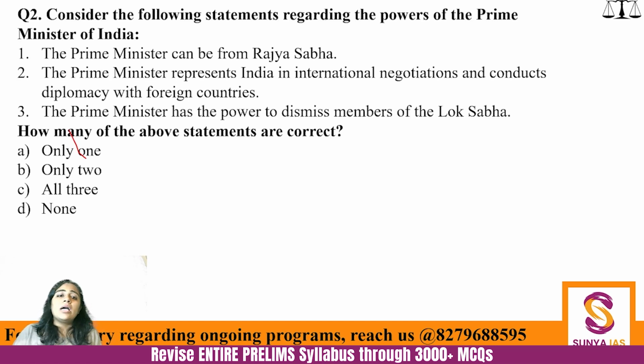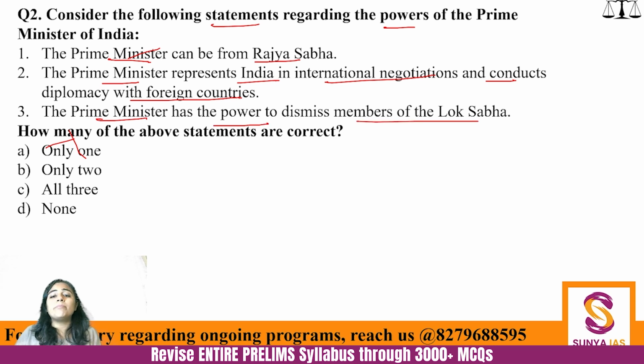Next one. Consider the following statements regarding the powers of the Prime Minister. The Prime Minister can be from Rajya Sabha. The Prime Minister represents India in international negotiations and conducts diplomacy with foreign countries. And the Prime Minister has the power to dismiss the members of Lok Sabha. How many of the above statements are correct?